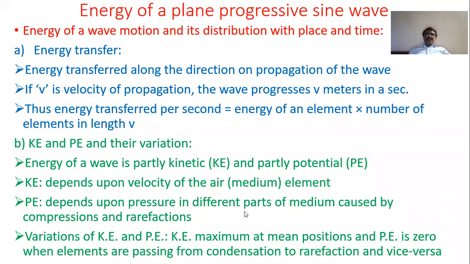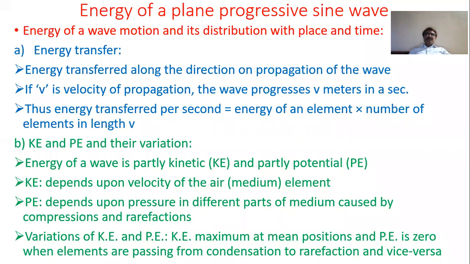The variations in kinetic energy and potential energy are in this way. We can summarize: kinetic energy is maximum at the mean position, and potential energy is zero when the elements are passing from compression to rarefaction and vice versa, that means rarefaction to compression.